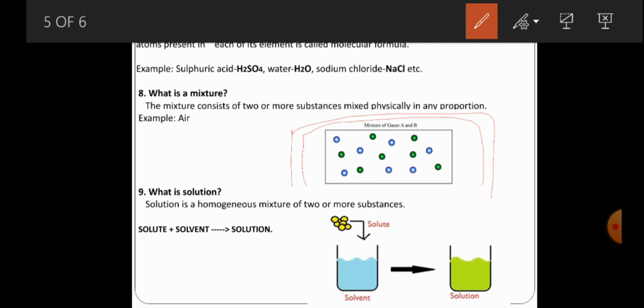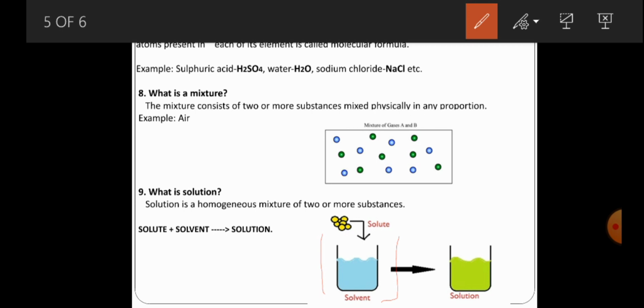Similarly, one more question is the solution. What is a solution? A solution is a homogeneous mixture of two or more substances. For example, you see the picture here. You take one beaker, and the beaker contains a solvent. Example for a solvent is water. Then you add some particles here, the solute. The solute means the substance that is dissolved in that solvent.